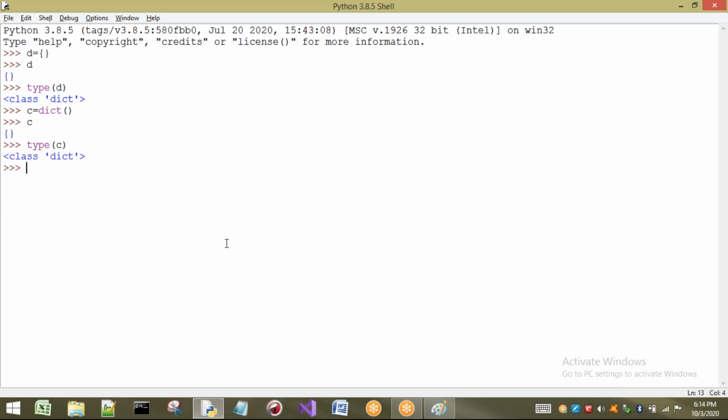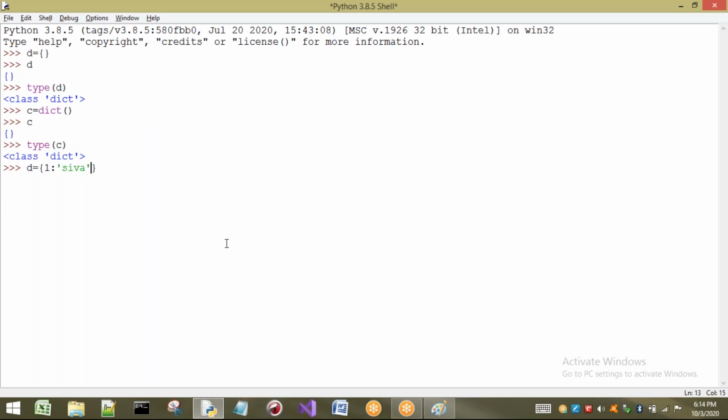Now I want to insert some values into the dictionary. How to insert? The first way: D equal to, and compulsorily a key should be there and a value should be there. Let us take some names here, with keys as integers and values as names. Let us consider roll number and name.